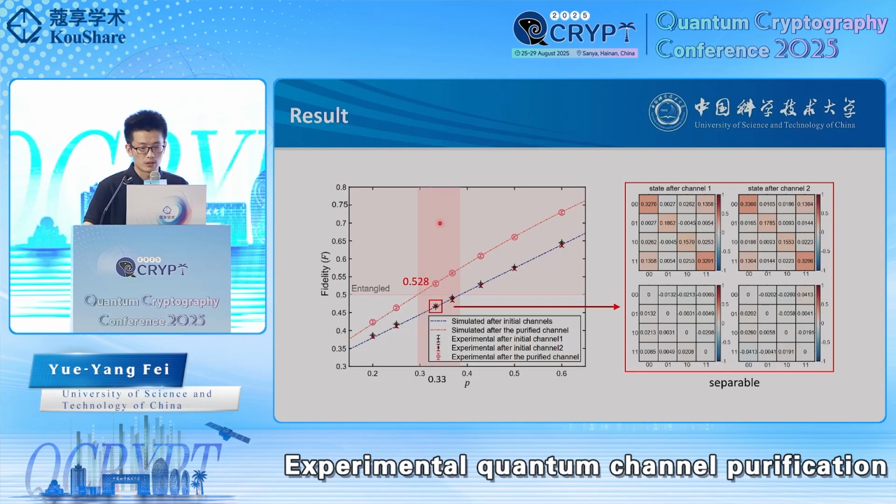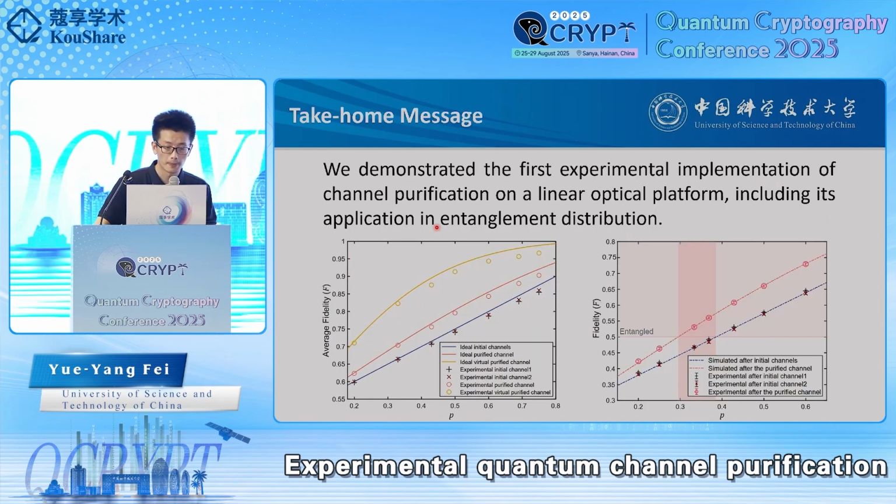This shows clearly channel purification helps the distributed state stay entangled, even when there is so much noise that the entanglement would normally break. And here is the take-home message. We demonstrate the first experimental implementation of channel purification on a linear optical platform and applied it in the entanglement distribution.